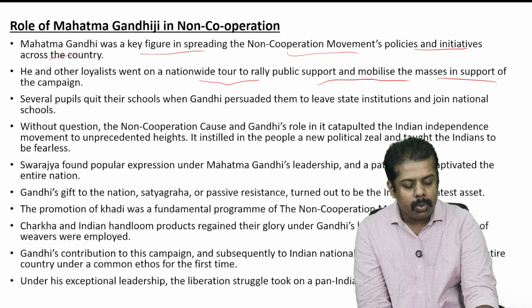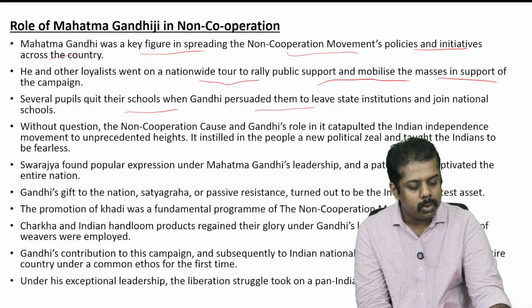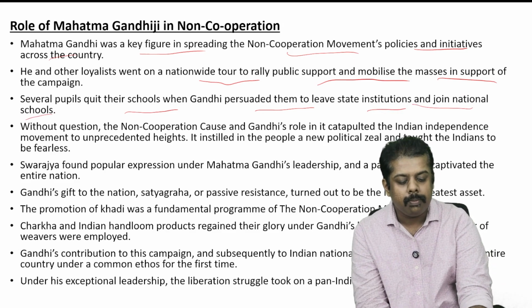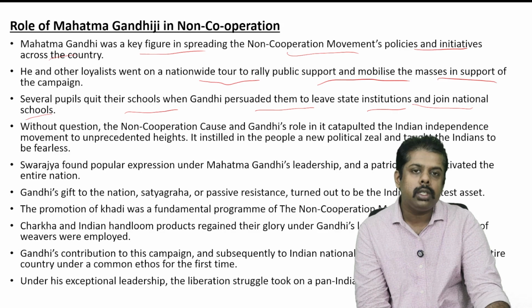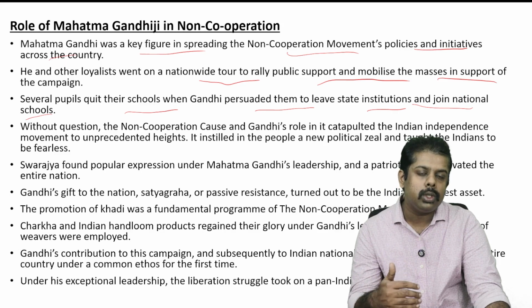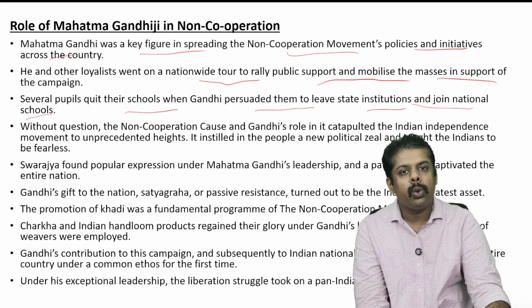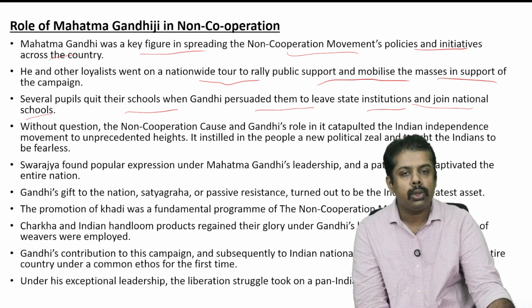Several pupils quit their schools when Mahatma Gandhi persuaded them to leave the state institutions and join the national schools. So Mahatma Gandhi also made sure that the students studying in British institutions quit them and joined the Indian schools.